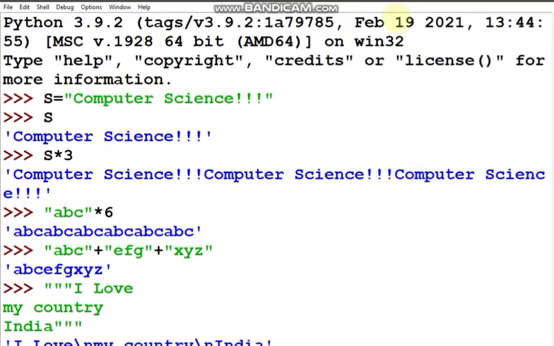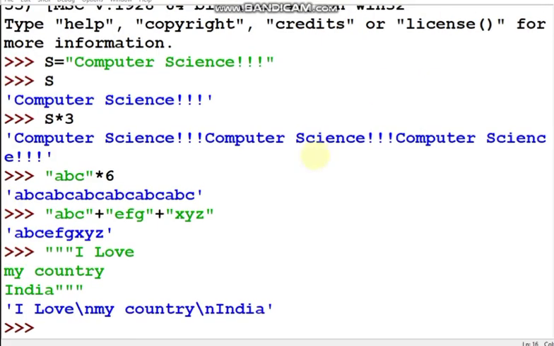See the output: I love in the same line, and then here as you have come to the next line, my country. So just before my, slash n denotes a new line character, then the space is there, country, and then again since we have come to the next line, again slash n, this portion, and then India is printed inside single quote, meaning this is an entire string, right?